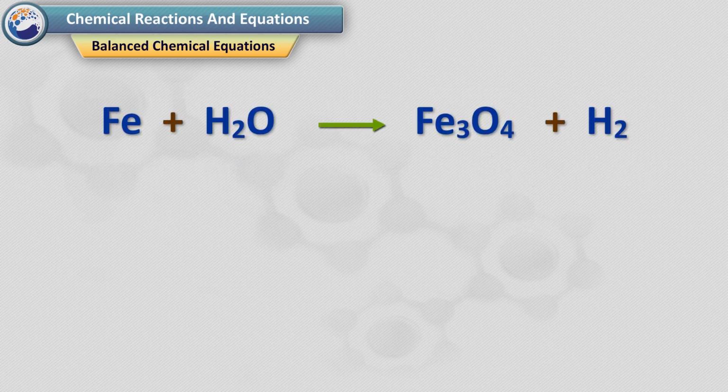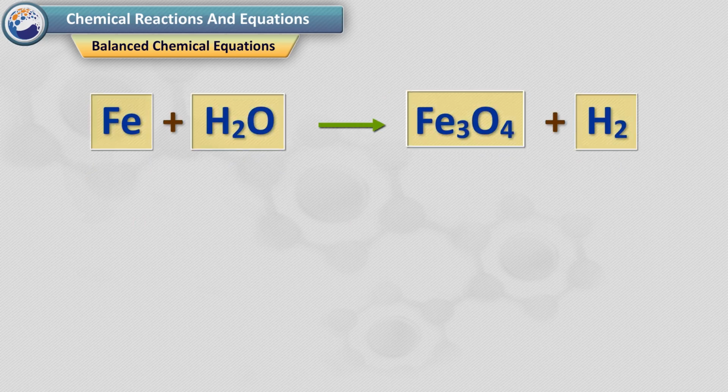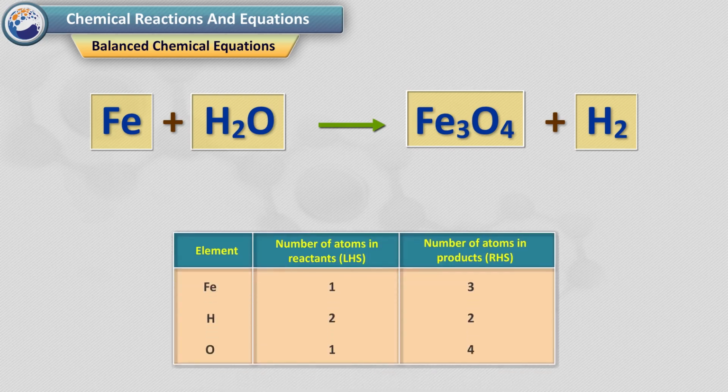Let us try to balance a chemical equation. Step 1. To balance a chemical equation, first draw boxes around each formula. Do not change anything inside the boxes while balancing the equation. Step 2. List the number of atoms of different elements present in the unbalanced equation.